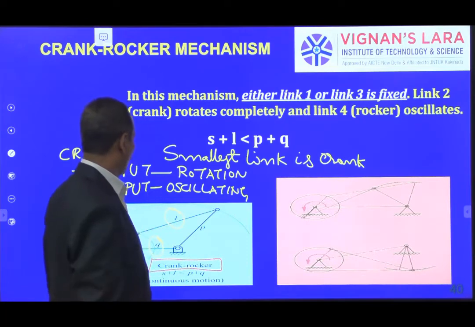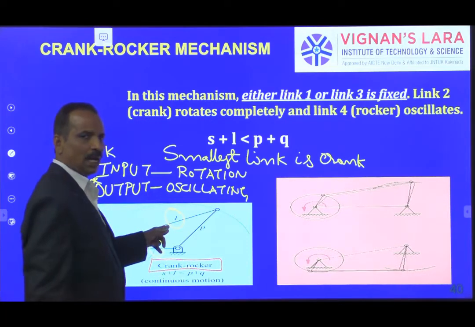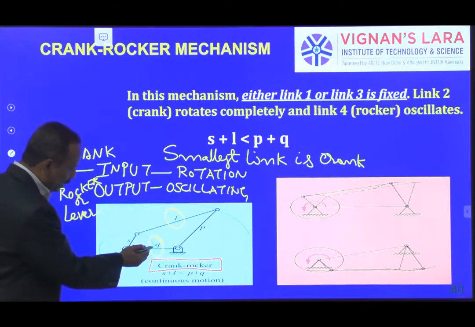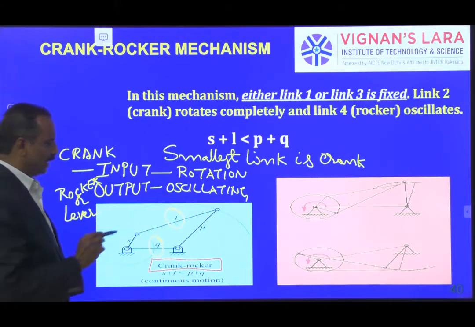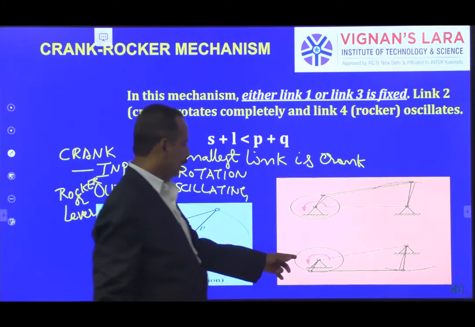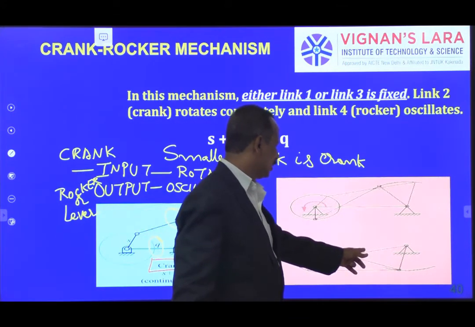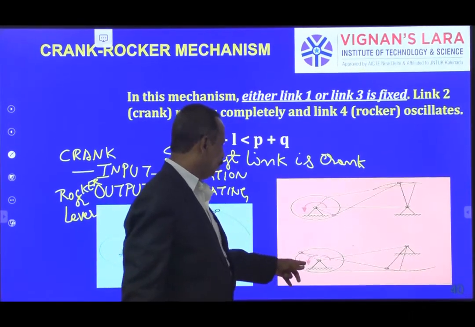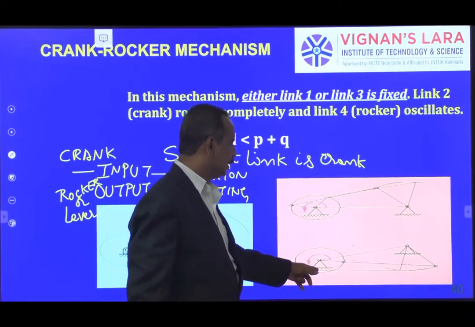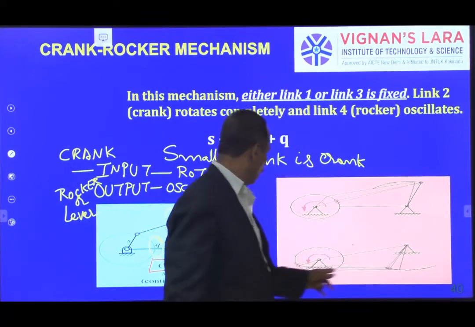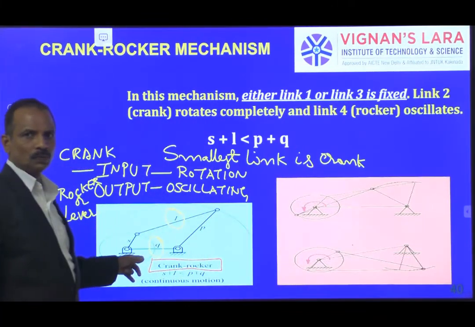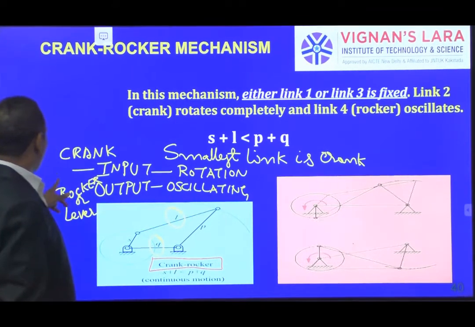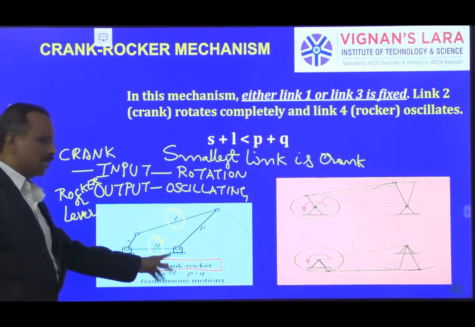Vice versa, if I fix L, whether I fix Q or L, I get the same thing. Here I have fixed the L link, the input is given to the crank, and the output is obtained through Q. This is called a crank rocker mechanism.